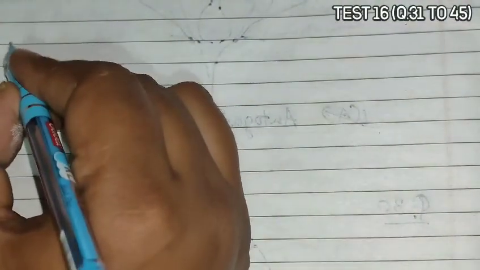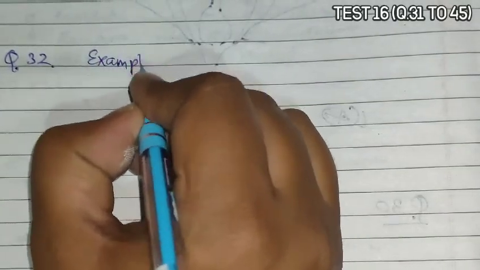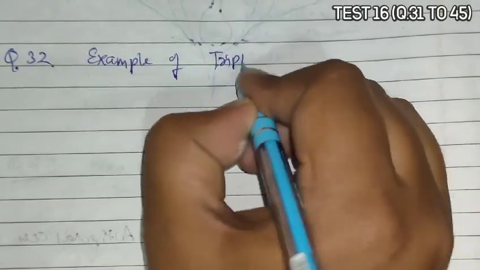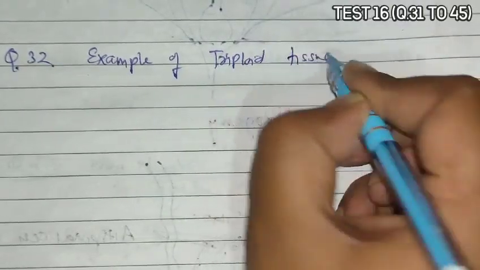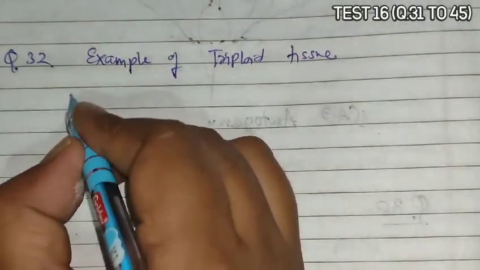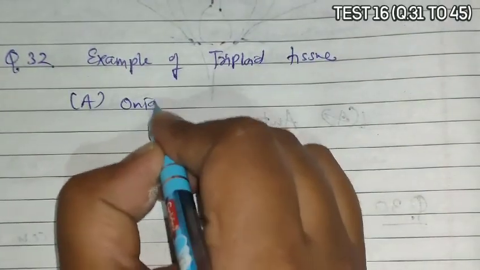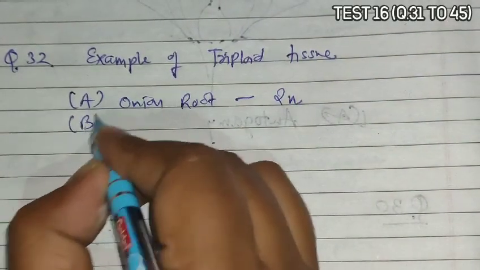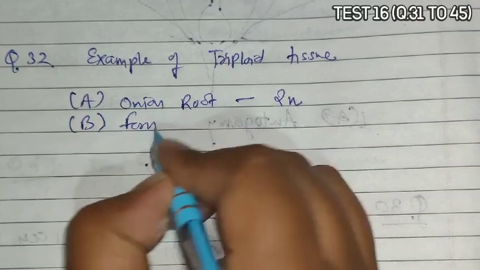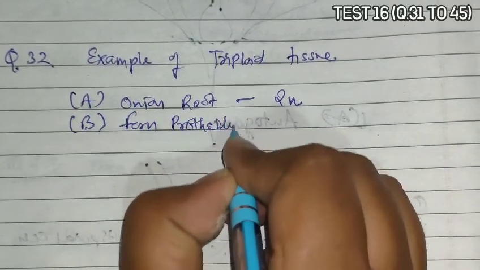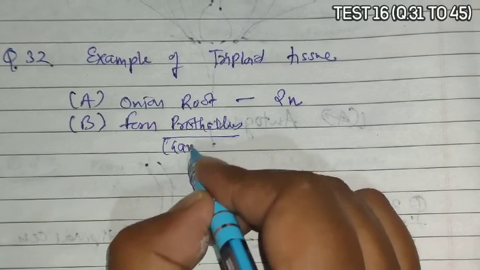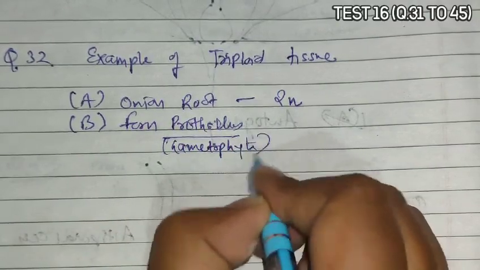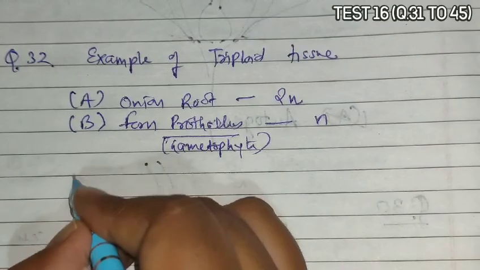Next is question 32. Question 32 asks which one is an example of triploid tissue? Now option A is given as onion root. Onion root represents a sporophyte, so it is diploid. Option B represents a fern prothallus. Fern prothallus represents a gametophyte of pteridophyte, so it is haploid.